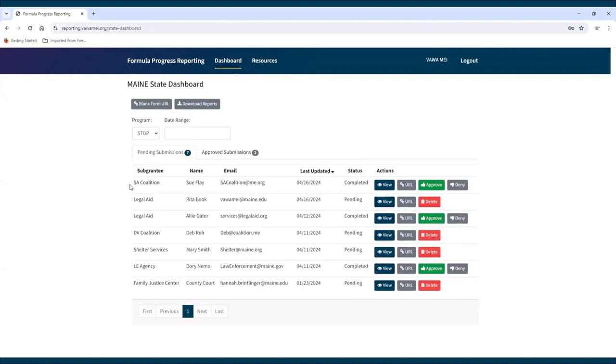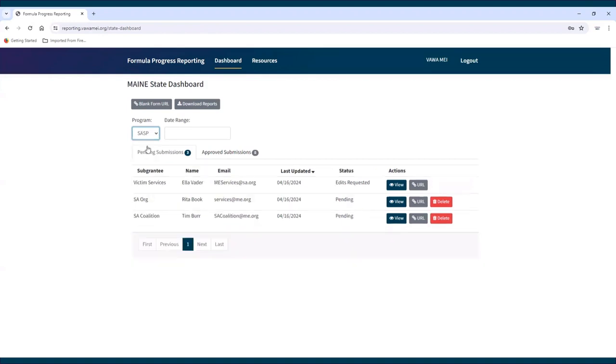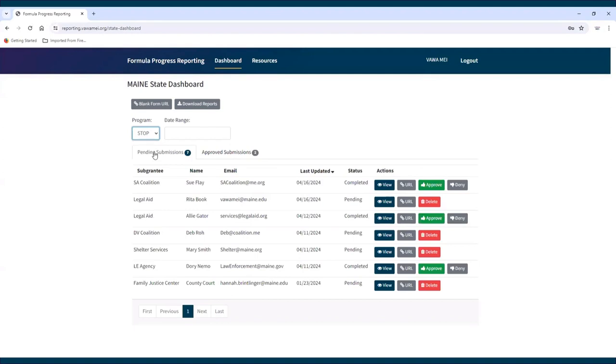Filtering reports. Filtering reports by program. If a state administrator is the administrator for both STOP and SASP, this dropdown will allow state administrators to view either the STOP subgrantee reports or the SASP subgrantee reports. If a state administrator is the administrator for only one program, only one option will appear in the dropdown.